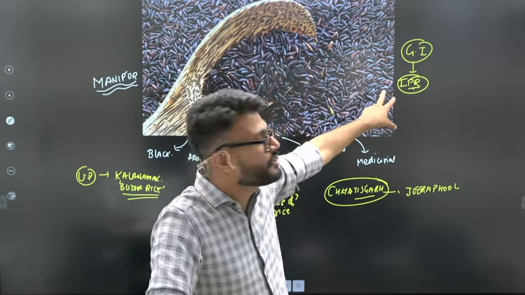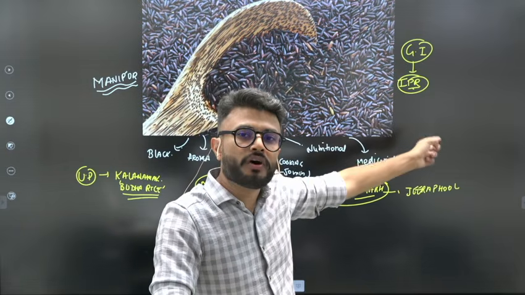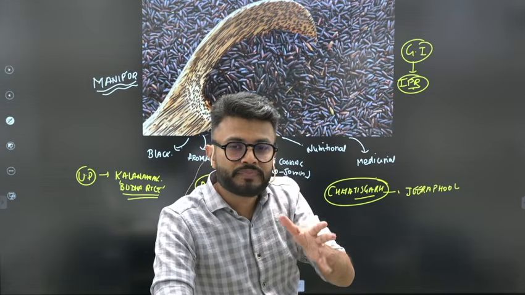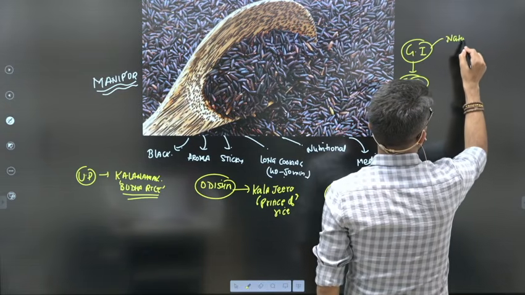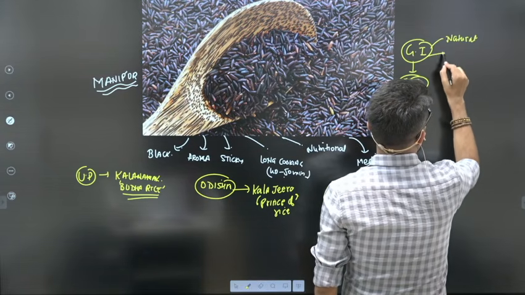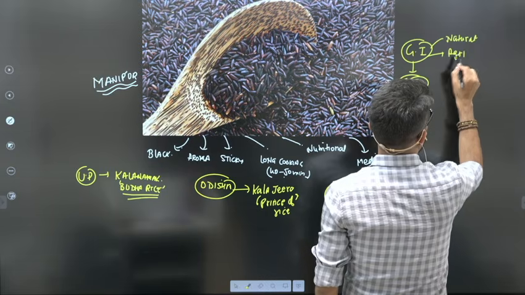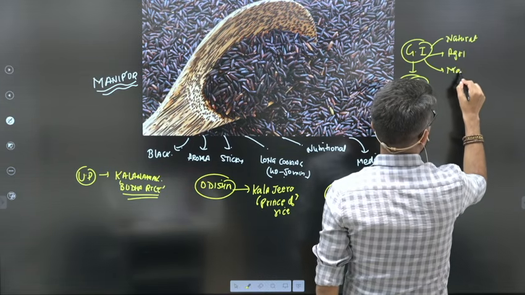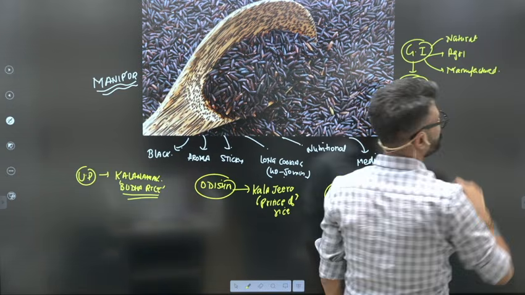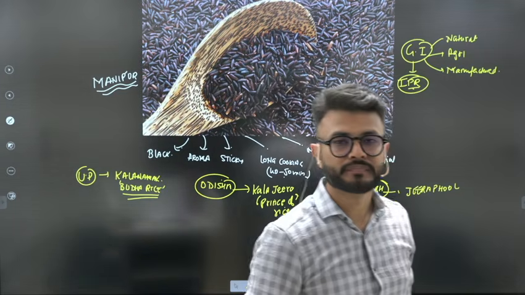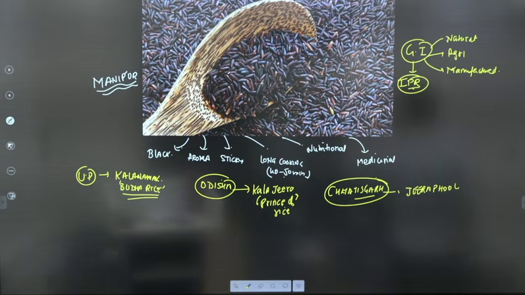So the tag is awarded to a product which belongs to a particular geographical area. The product can be natural, the product can be some agricultural crop, the product can be manufactured also, that is the man-made products. For example, locks of Aligarh, pethas of Agra.